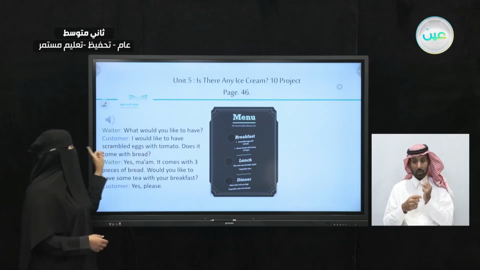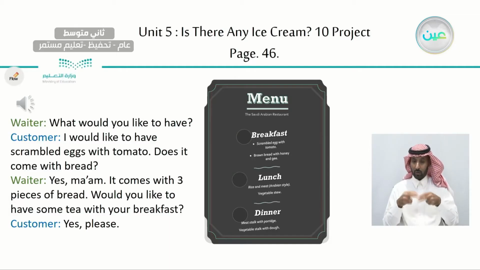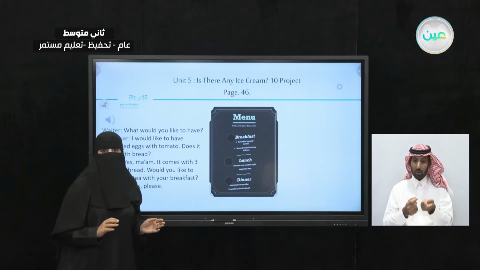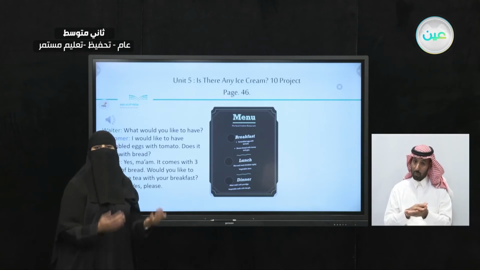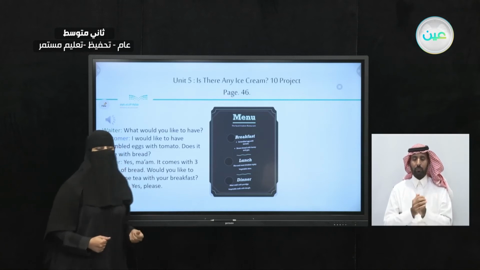I would like to have scrambled eggs. So this is the customer's choice from this menu. Now, the customer wanted more details. So the customer said, does it come with bread, or do I have to order the bread separately? So, does it come with bread? The customer is asking for more details about this dish.